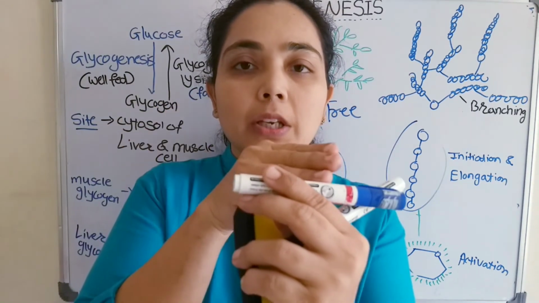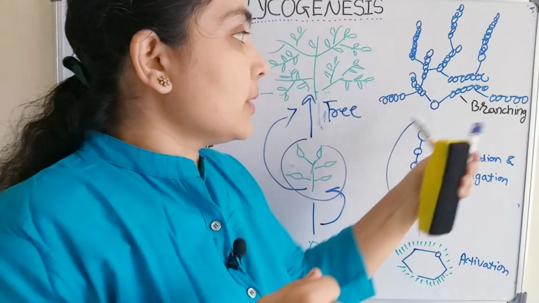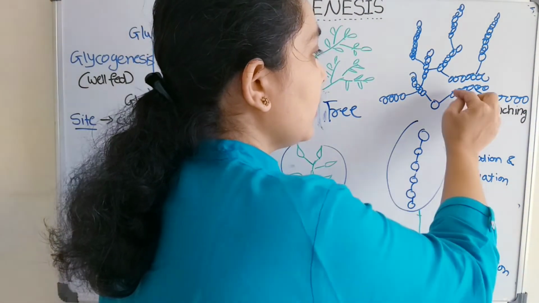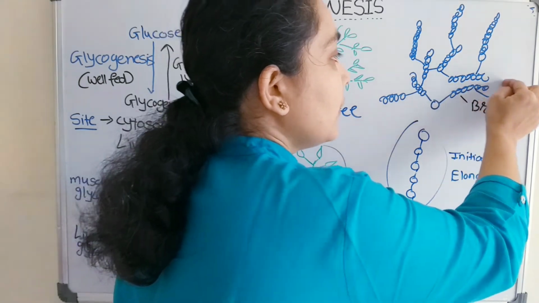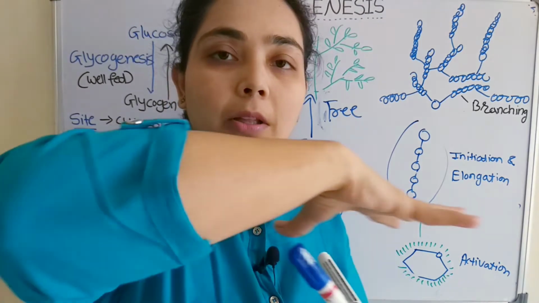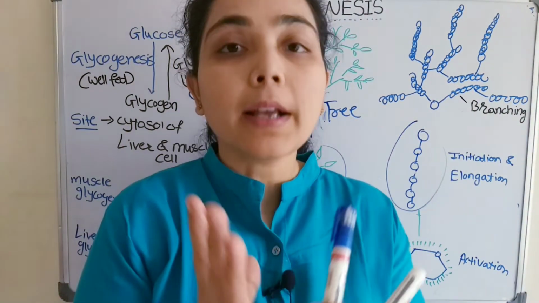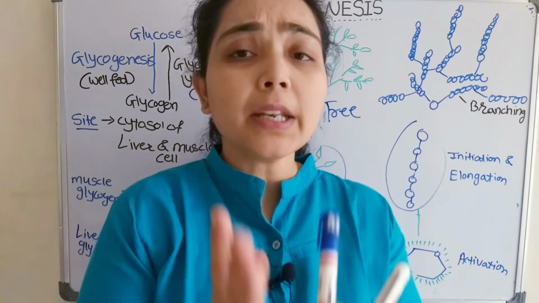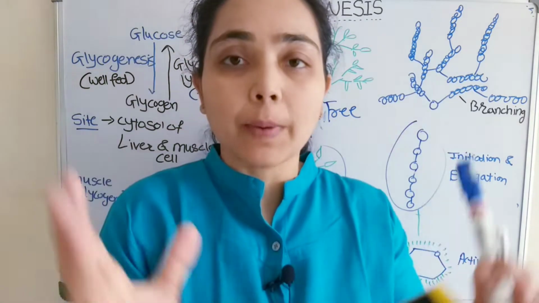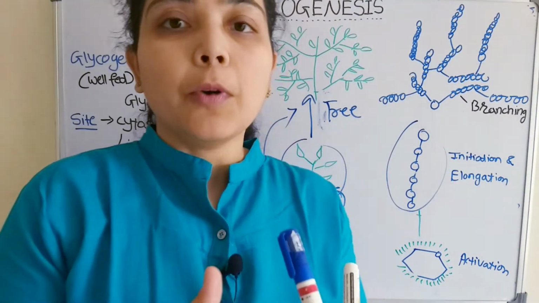After initiation and elongation, a cut will take place and it will form a branch. Here the cut takes place and it attaches here. After further elongation, there is one cut and it attaches here. Like that the branch will form, and that branch structure is known as glycogen. It is feasible to store glucose in the branch form, the glycogen form, from a space point of view.